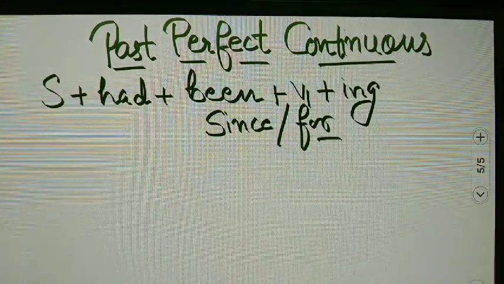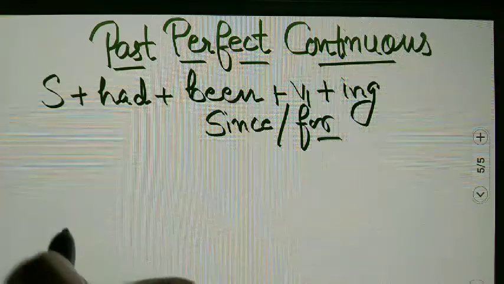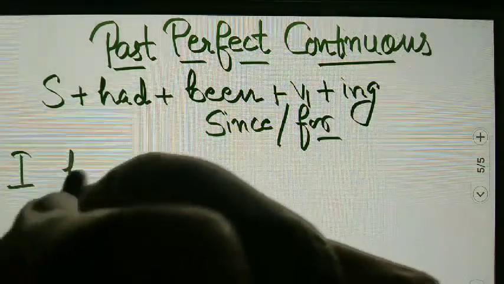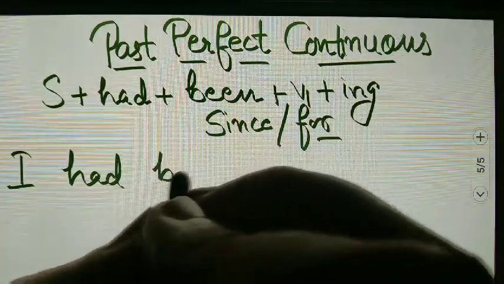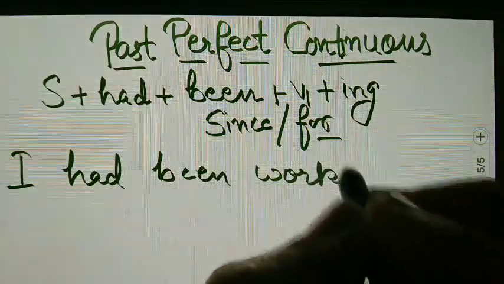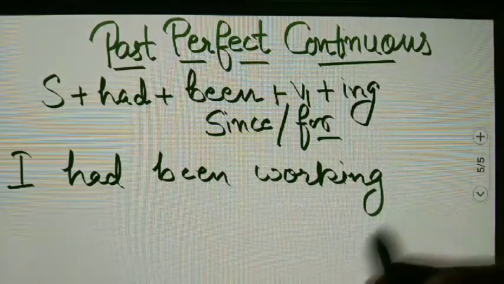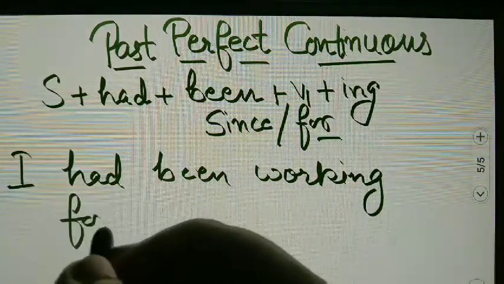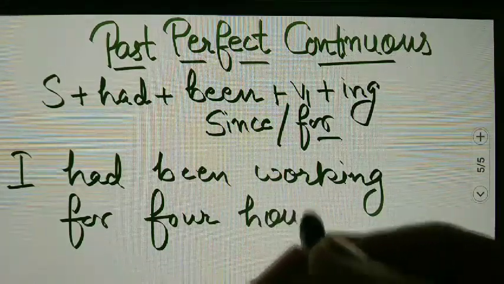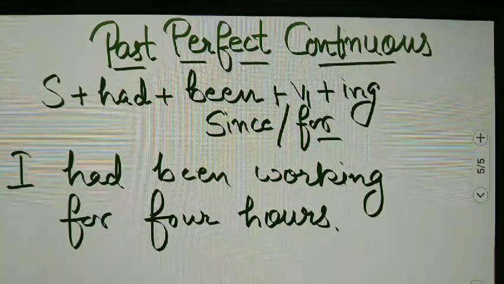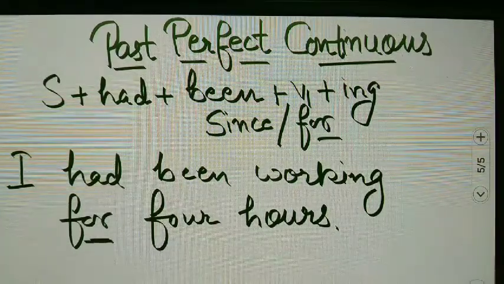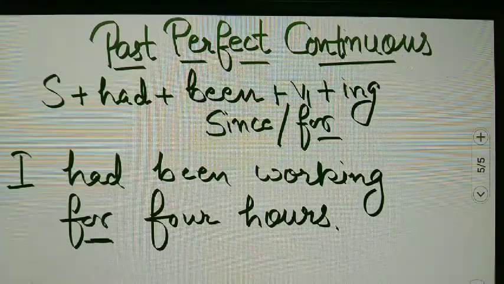Let's take an example: I had been working for 4 hours. I have told you where you will use for and where since will be used.